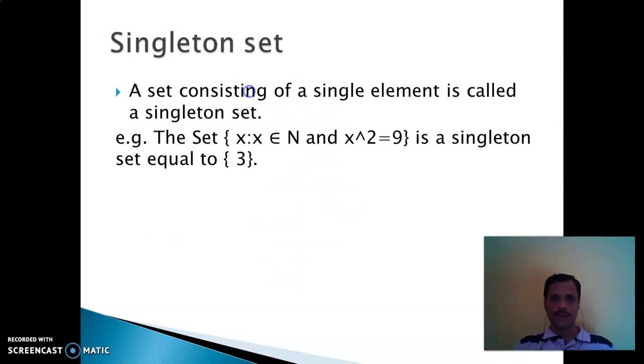And the next set is the singleton set. A set consisting of a single element, only one element in the set, is called a singleton set. Example: the set {x such that x belongs to N and x squared = 9}. X squared = 9, so x = plus 3 or minus 3. Minus 3 does not belong to natural numbers and 3 belongs to natural numbers. So only one answer, which is 3. So it is a singleton set. A set consisting of a single element is called a singleton set.